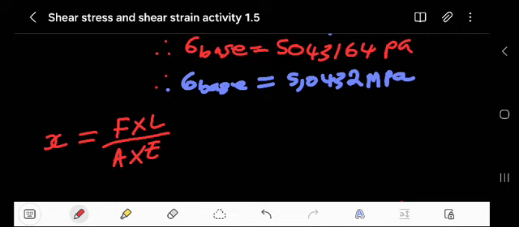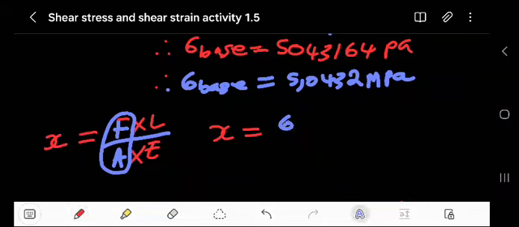This is interesting, this formula. Remember, force over area is simply equal to stress. You can write that as stress multiplied by L over E.